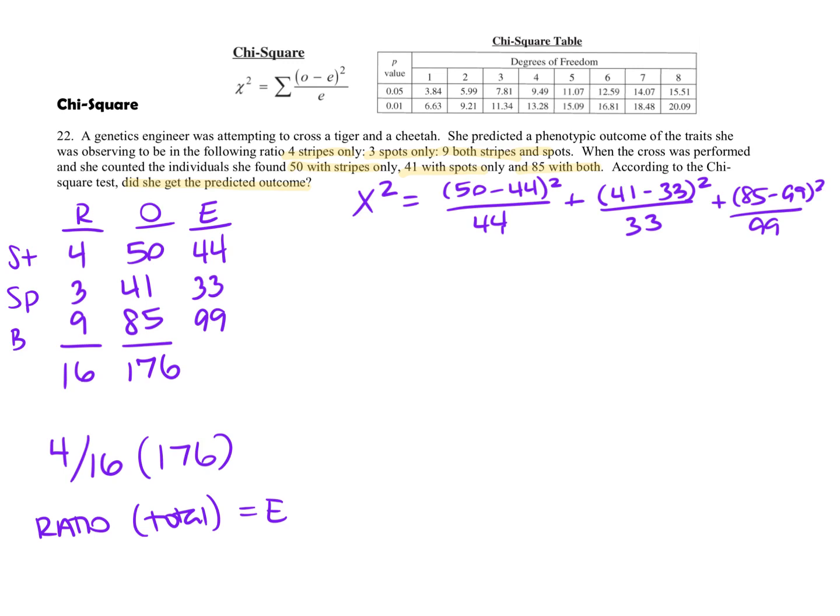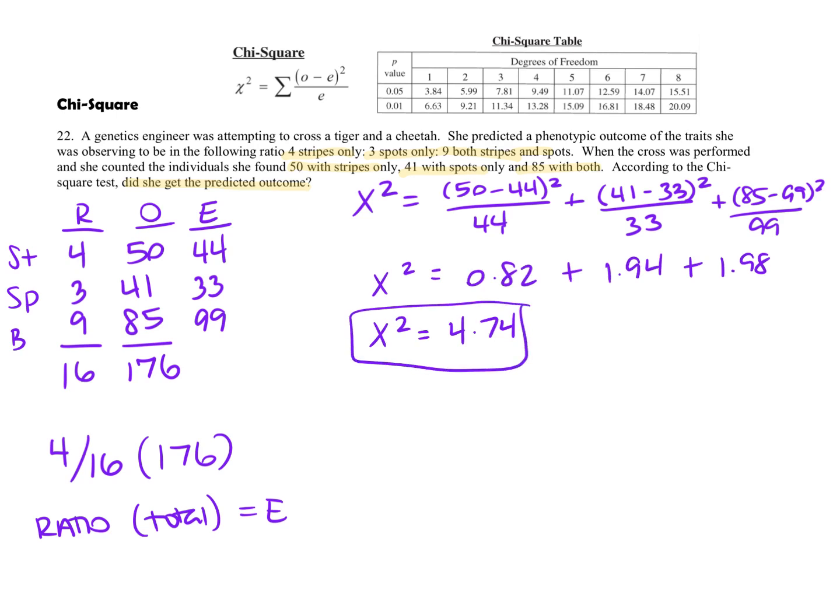Now, if I did those individually, again, the amount of work you show here is up to you. So this is going to be equal to 0.82. I am always rounding to 2 decimal places. 1.94 and 1.98 to get a final chi-square value for this of 4.74. Okay, so that is my chi-square value. I am not done, but that is my chi-square value.